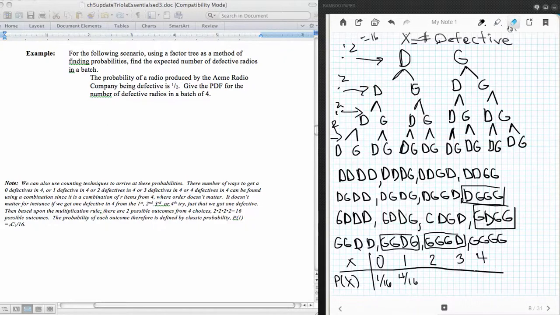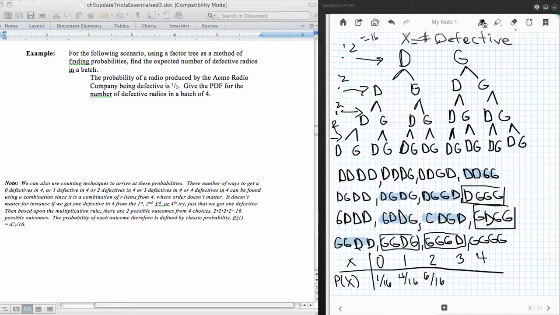Now looking for 2, I'm going to change to a highlighter this time. So let's see, 2 defectives. That one has 3, that one has 2, that one has 2, that one has 3, that one has 2, that one has 2, that one has 2. So there we go. Our total here is 1, 2, 3, 4, 5, and 6. So I have 6 out of 16 that have 2 defectives.